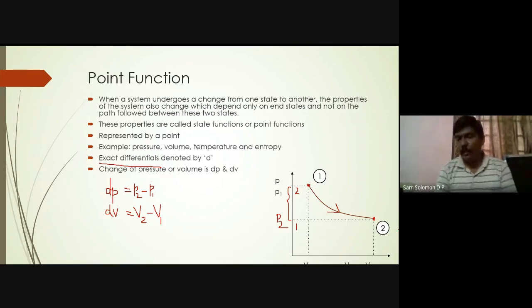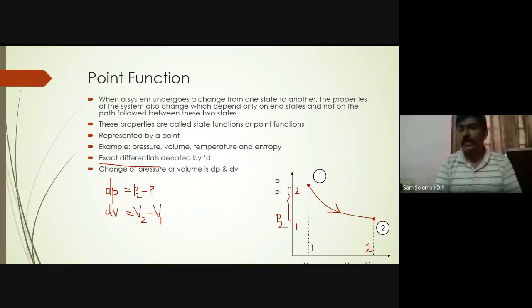What about the change in volume? Say suppose this is 2 meter cube and this is 1 meter cube. What is the change in volume? V2 minus V1, 2 minus 1, which is 1 meter cube. Here there is an increase in volume, so the change is positive. So there is an increase in volume of 1 meter cube. Okay, I hope it is clear to you. If at all you have any doubts, then and there you can unmute yourself and ask any question that you want. You need not wait till I finish. Okay, so hope it is clear to you.